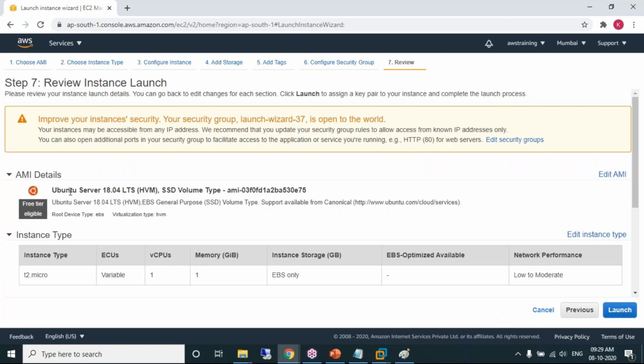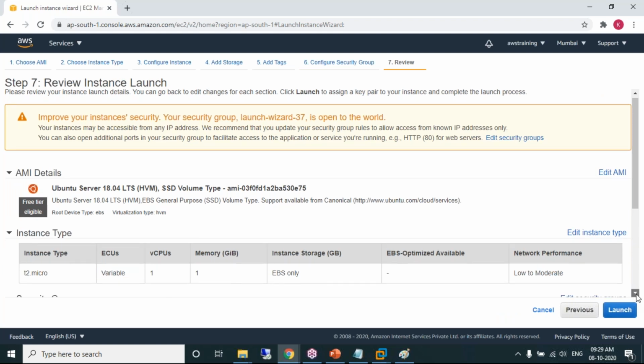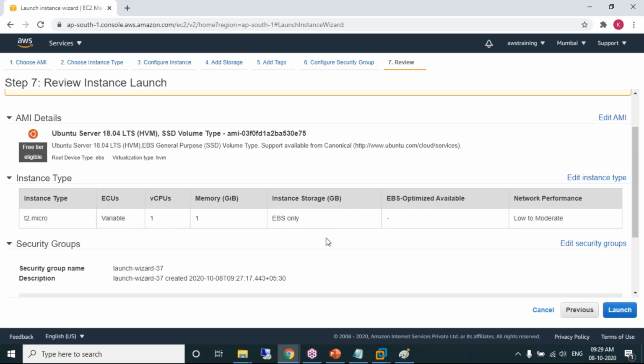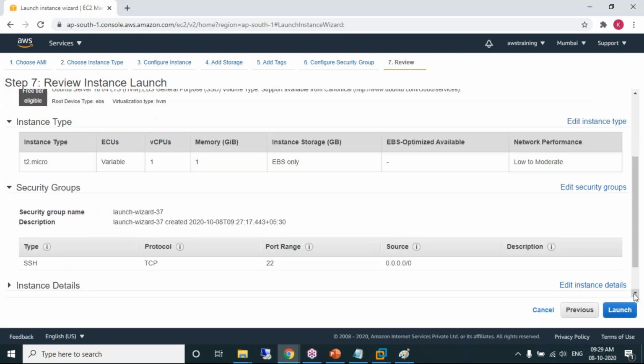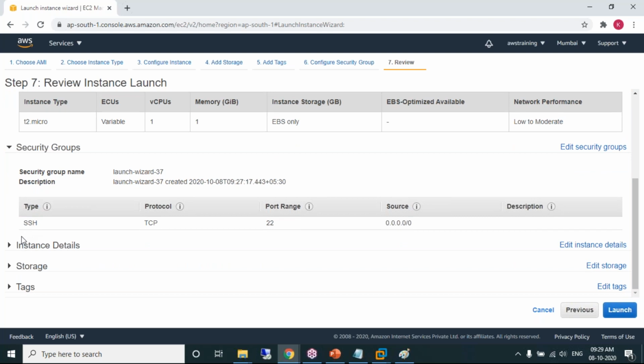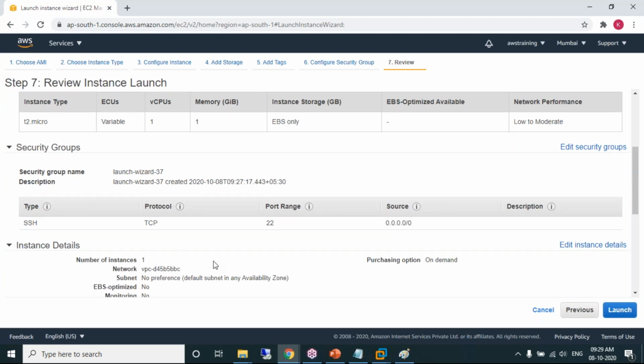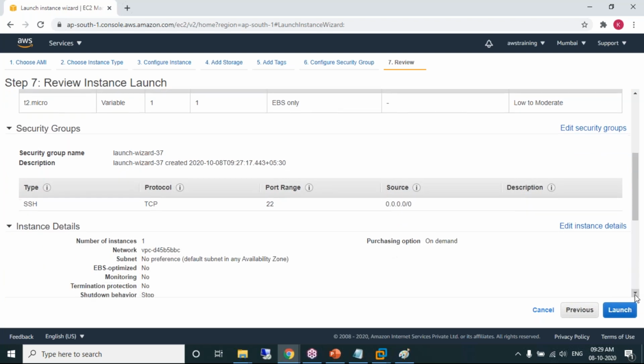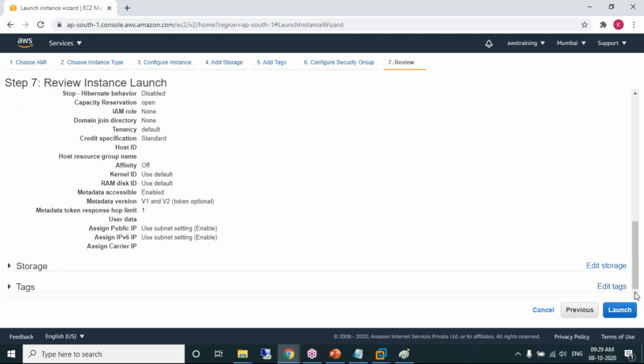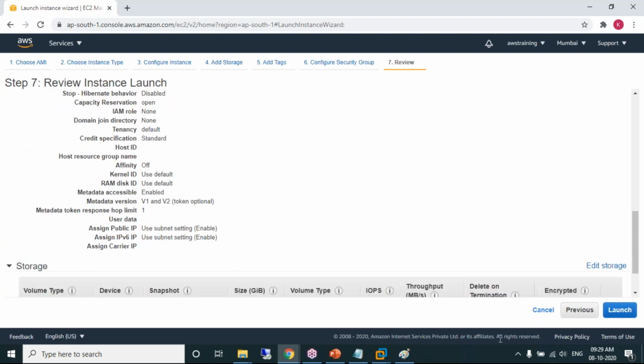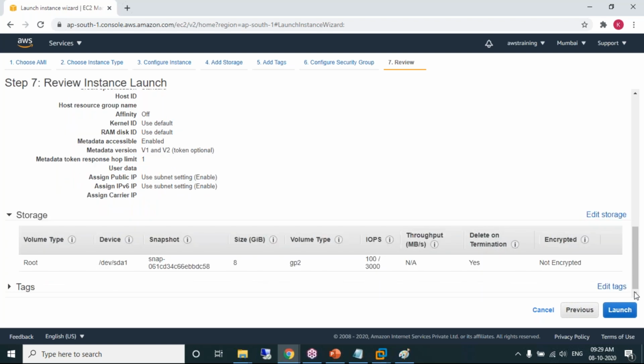We are creating an Ubuntu Linux with 1 CPU, 1 GB memory. Number of instances 1. How much storage? 8 GB of storage. I have reviewed all my details.